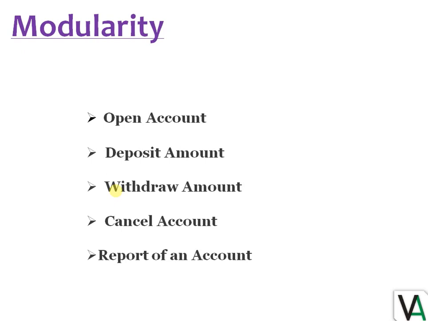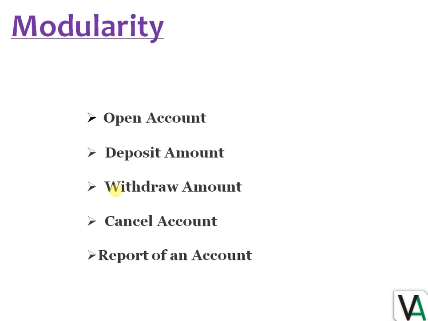All the code and all the statements regarding the deposit amount will be in the deposit amount module, and all the statements regarding the withdraw of amount will be in the withdraw amount module. And if we want to cancel an account, all the statements will be in cancel account module.